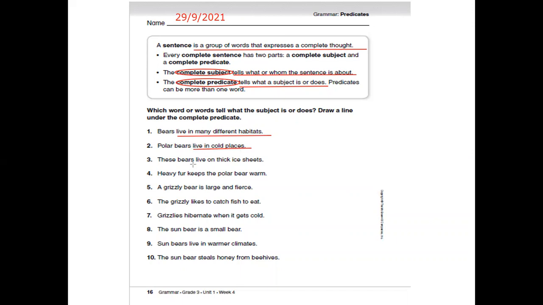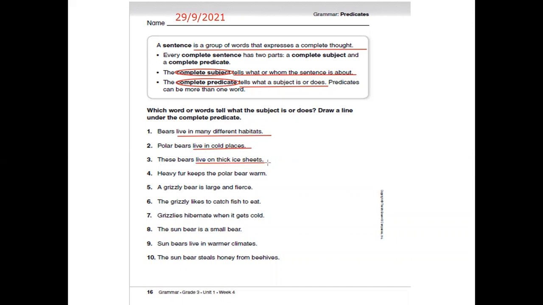These bears live on thick ice sheets. Whose the sentence is about? Who lives on thick ice sheets? Yes, these bears. So these bears is the subject. Live on thick ice sheets is the predicate.